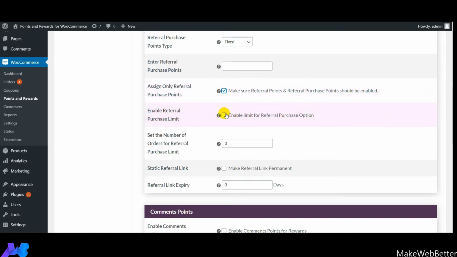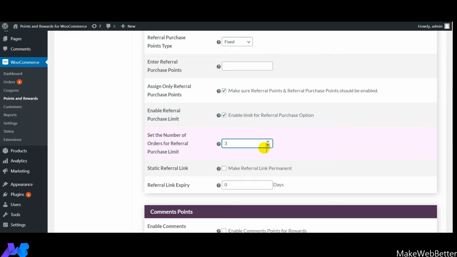The next feature that comes up is enable referral purchase limit. With the help of this setting, you can set the limitation over the referral purchase option. And with the help of this setting, you can set the number of orders that will set the limitation on the referral purchase. So it can be either 3, 4, 5 depending upon your requirements and needs.